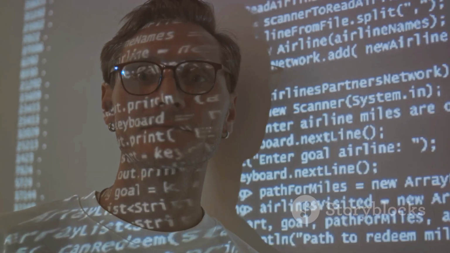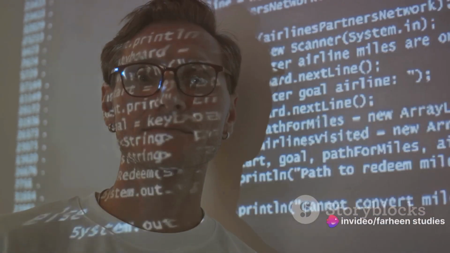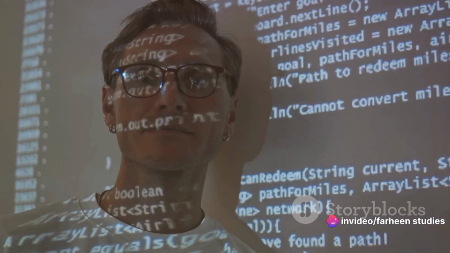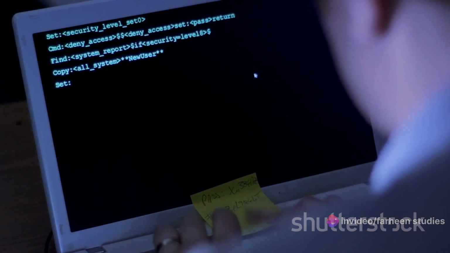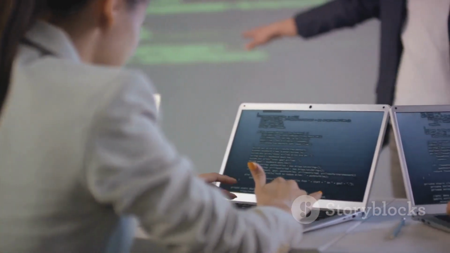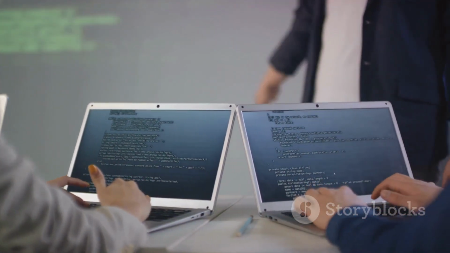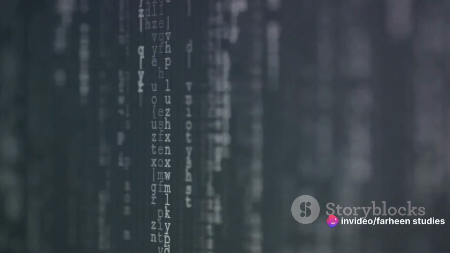Finally, we'll write return 0 and close the main function with a closing brace. The return 0 statement signifies that our program has ended successfully. So our complete code will look like this. Once you've written your program, the next step is to compile it. This process translates your code into a language your computer can understand.